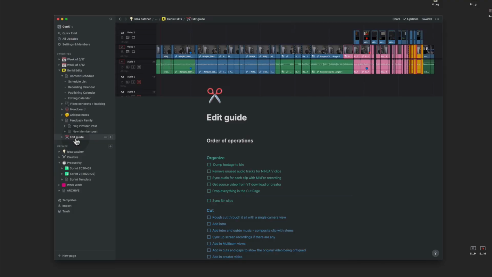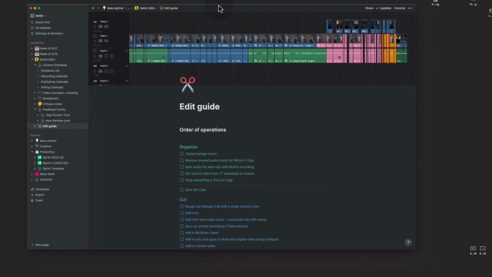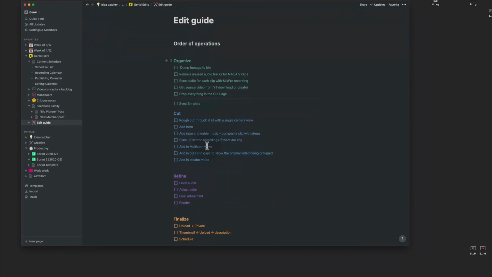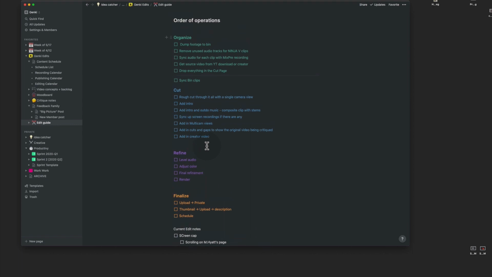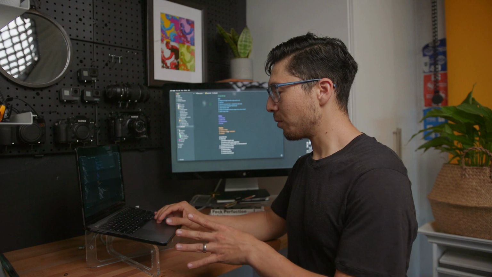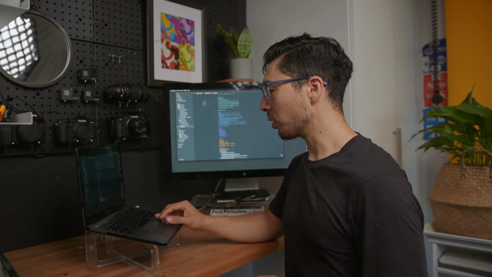The last thing, and this is something that I use for every video, and everyone has their own way of doing this, it's the editing guide or your checklist for editing a video. I've color-coded the different types of steps that I do for an edit. Got the organize, cut, refine, and finalize, and then some random notes for whatever video that I'm currently working on.